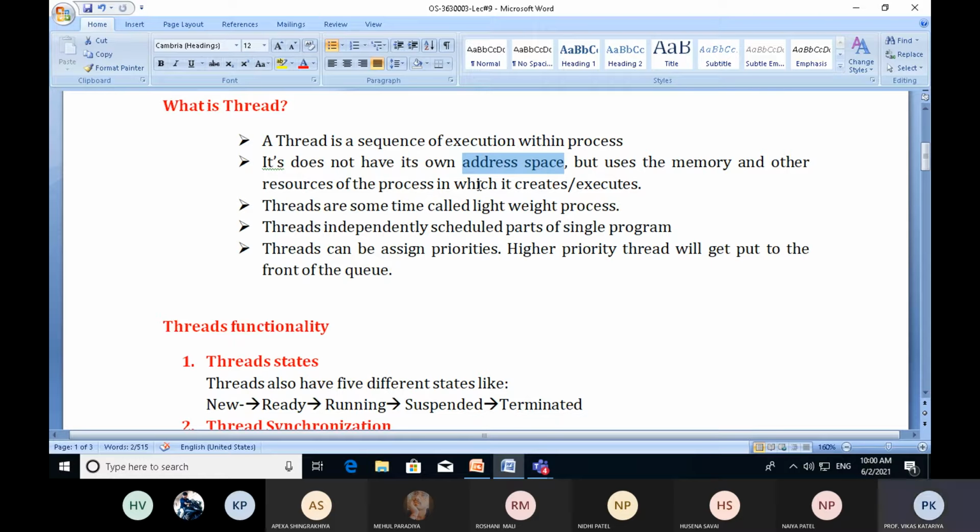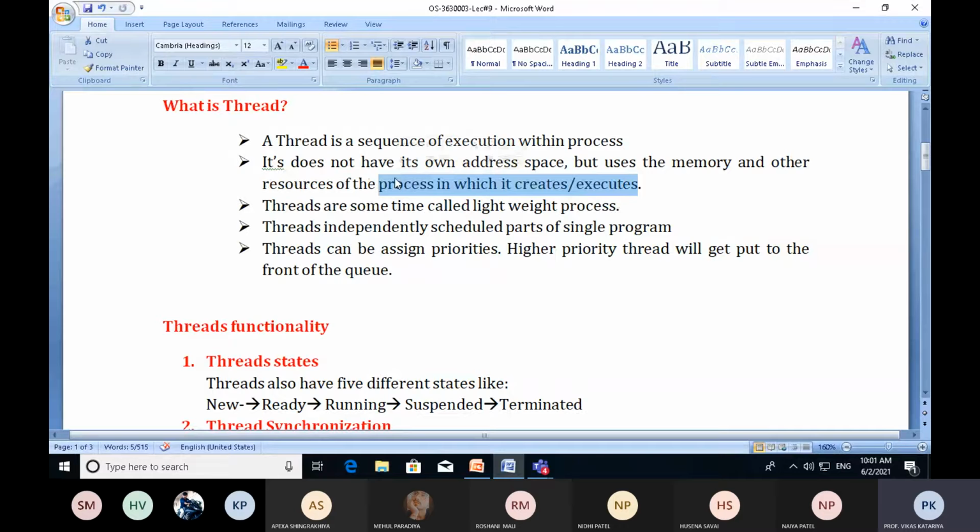So if VLC is open in primary memory, VLC occupies some space in primary memory, and some threads are created by the VLC media player application. That thread also refers to the same memory address. In this way we can say it does not have its own address space, but uses the memory and other resources of the process in which it is created or executed.